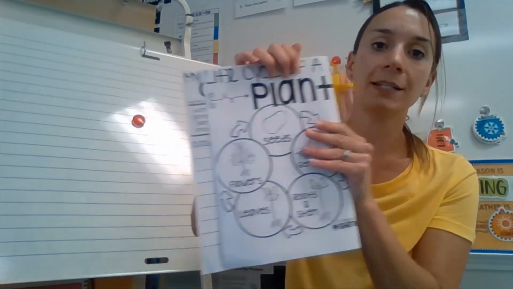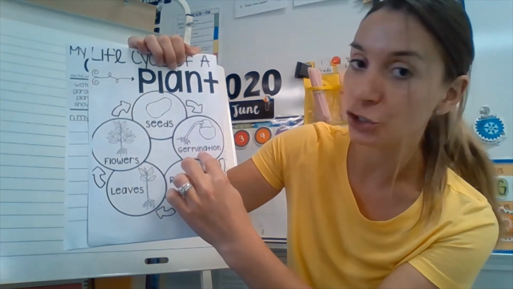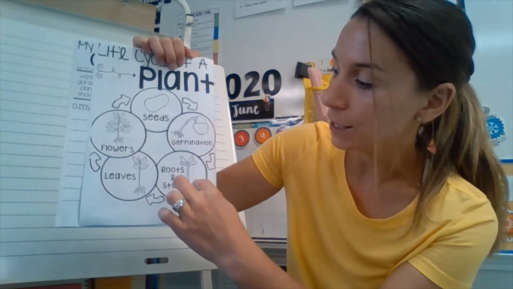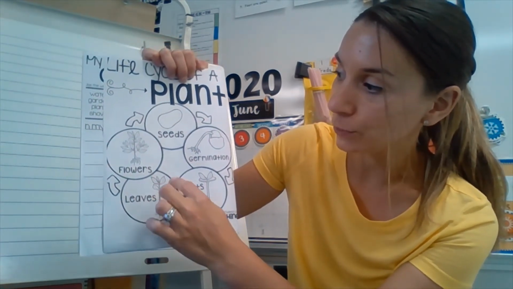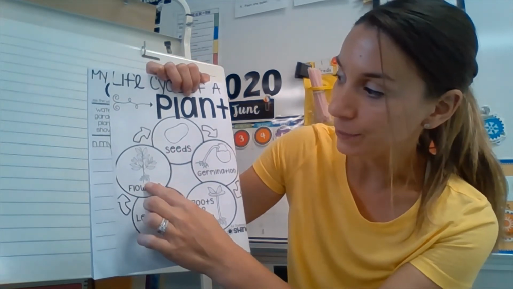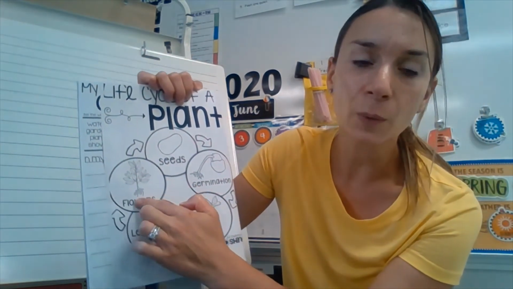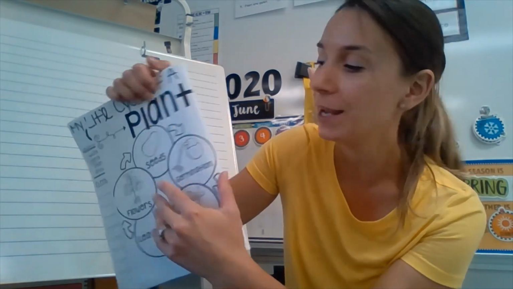So I'm going to show you this one on the inside. It starts off as a seed, then it goes into germination, and that's when the stem starts growing, and then it goes to roots and a stem, and then the leaves start growing, and then the flowers, and then it goes back to seeds. And then these flowers will turn into a fruit or will turn into a vegetable, okay?